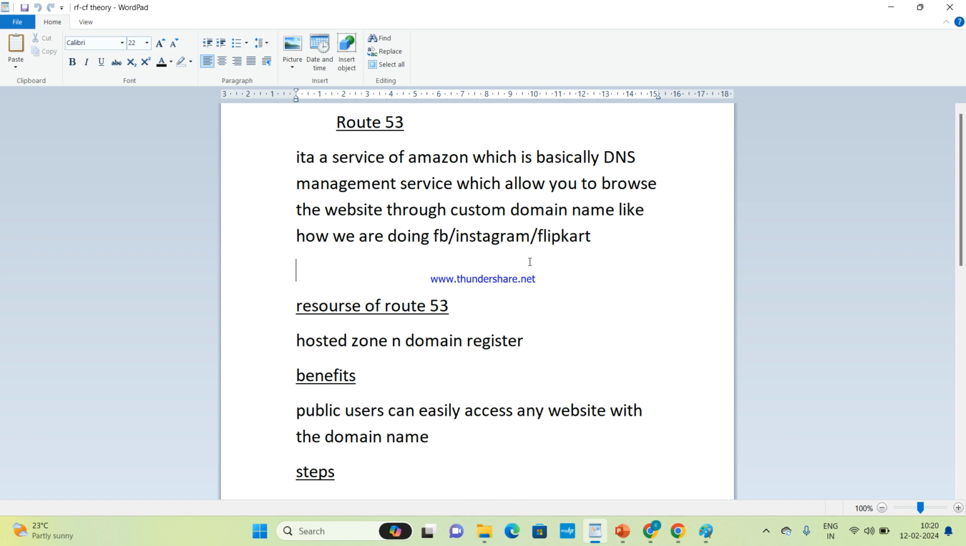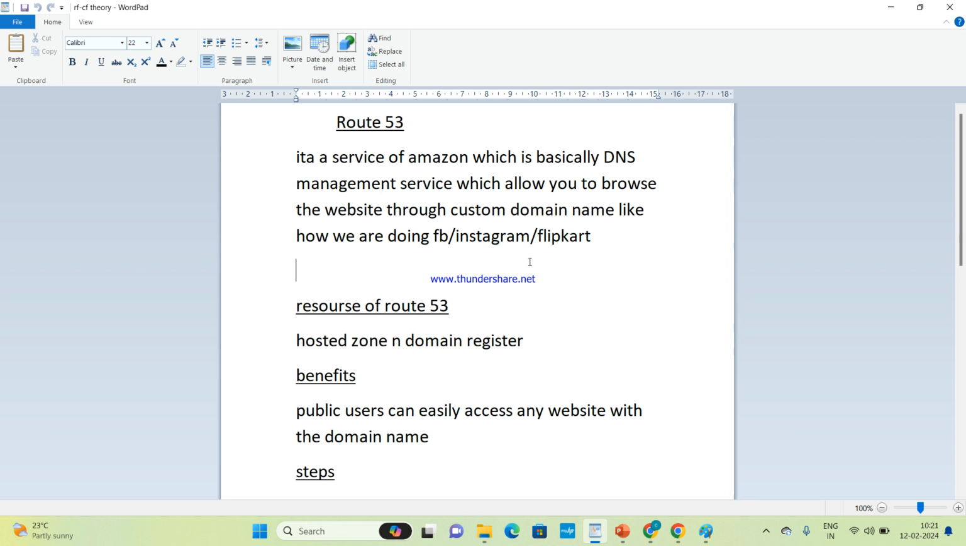Every company needs its own unique domain name. Like if I have done the website hosting of a gym, NeoGym, we cannot browse it through the IP address. We want our custom domain name so that the public can access it with that name. So we can give www.neogym.com. For this, first we need to purchase and register it. By which service are we going to do this? Route 53.